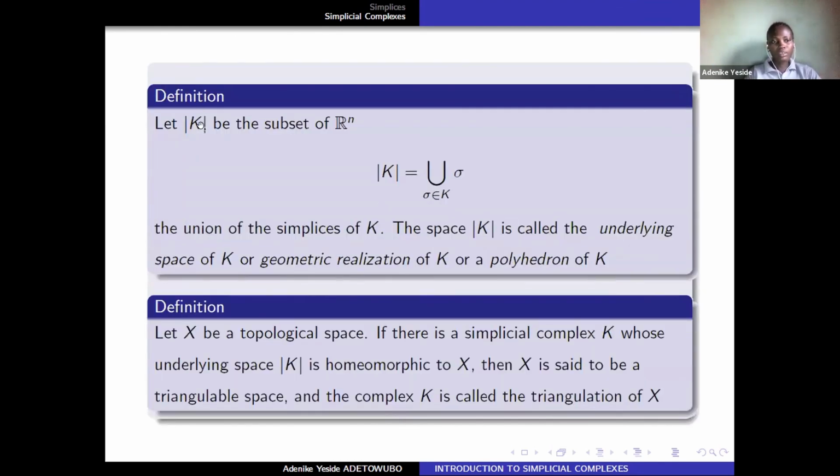Now, if the modulus of K is a subset of Rn, and it is the union of the simplices of K, then this space is called the underlying space of K, or the geometric realization, or the polyhedron of K. And now I have another definition. If X is a topological space and there is a simplicial complex K whose underlying space is homeomorphic to X, then X is said to be a triangulable space, and the complex K is called a triangulation of X.